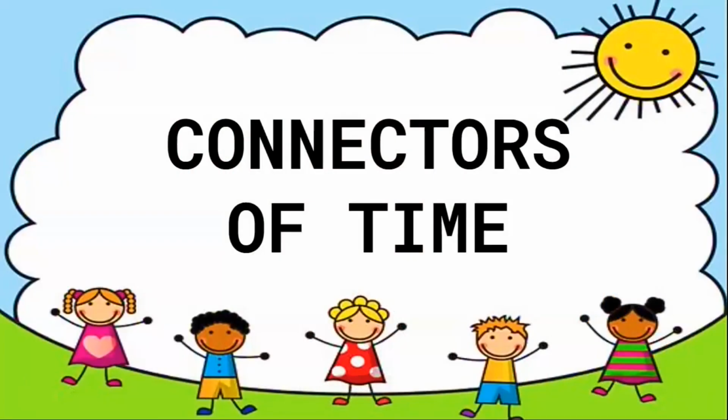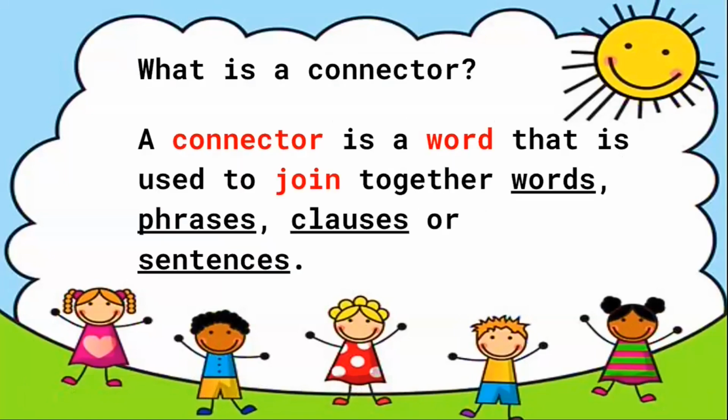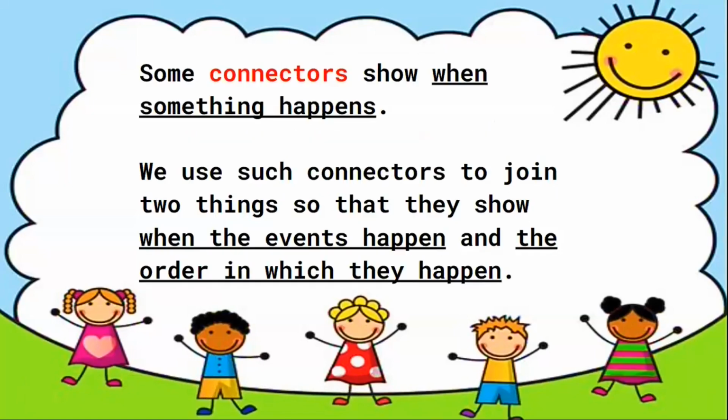Connectors of time. What is a connector? A connector is a word that is used to join together words, phrases, clauses, or sentences. Some connectors show when something happens. We use such connectors to join two things so that they show when the events happen and the order in which they happen.